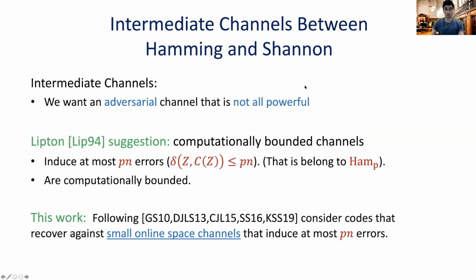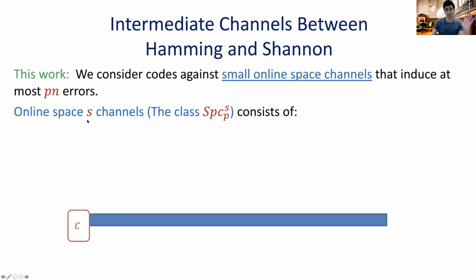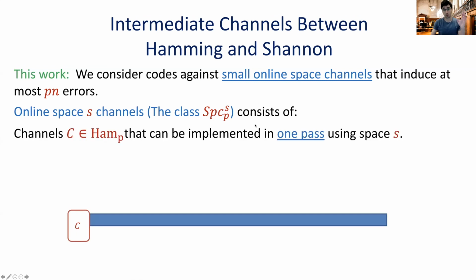Okay, so let's be a bit more specific about what we mean by online space channels. For a parameter s and a parameter p, we define the class of functions space sp to be the following. These are functions that are bounded by the amount of error they can induce, and they can induce at most p errors. And they must be implemented in one pass using only space s.